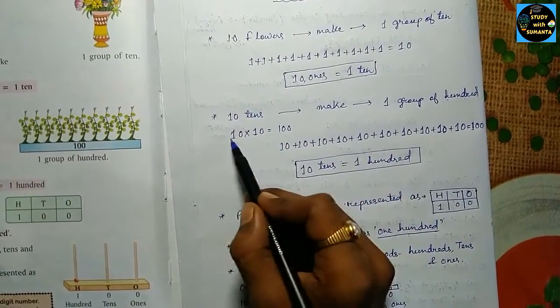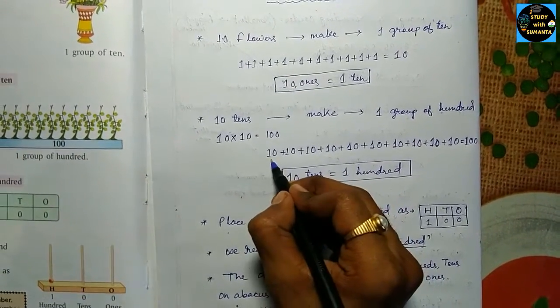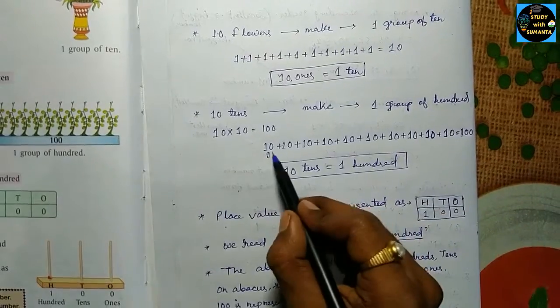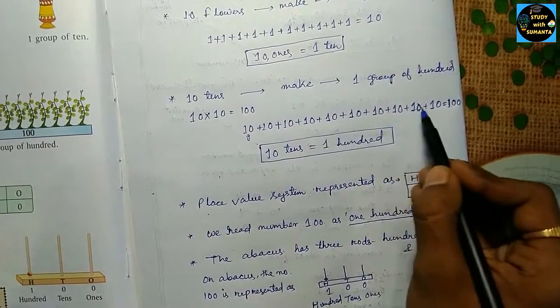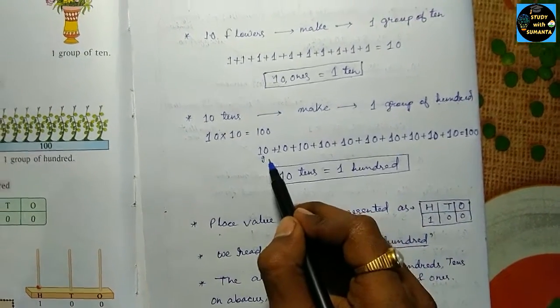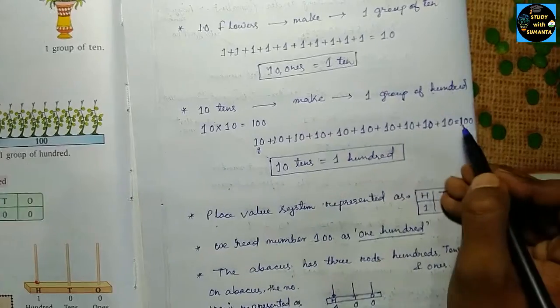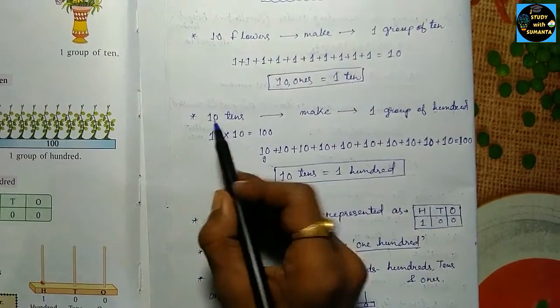That means 10 tens will make 100. Suppose these are the groups, you add, you have 1 2 3 4 5 6 7 8 9 10. If you add this, you will get 100.